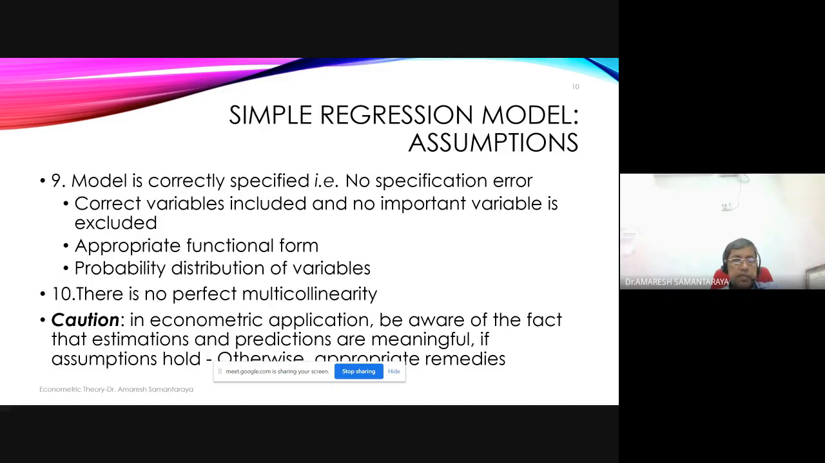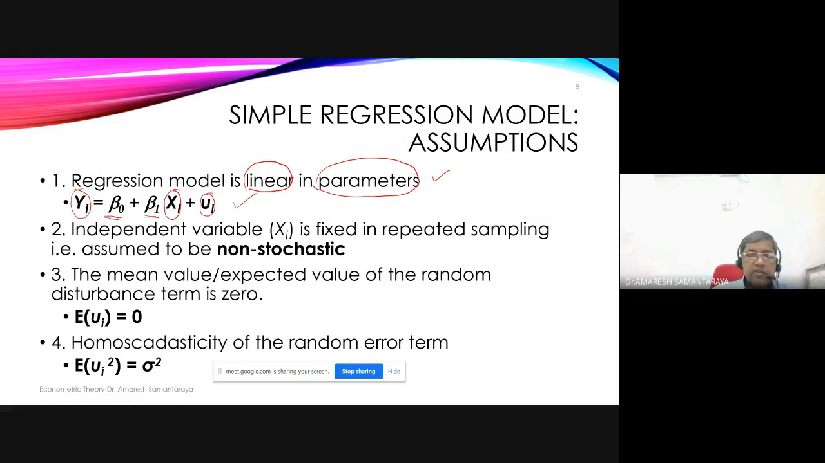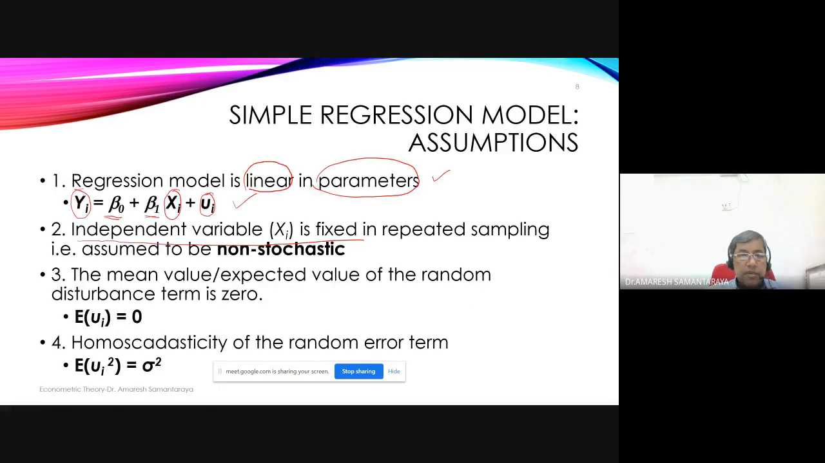No specification error, not in this. See, values of the explanatory variables in a sample must vary. So this assumption appears to be in conflict with that assumption. You are saying the independent variable is fixed, and here it says explanatory variables must vary. So here you are saying vary, there you are saying fixed. So there is a confusion, and you can understand that confusion this way.